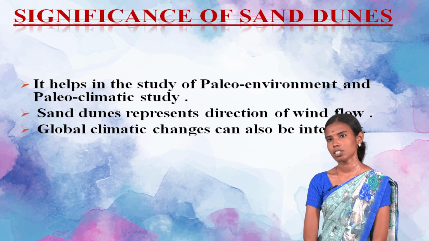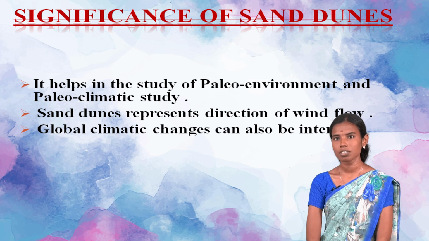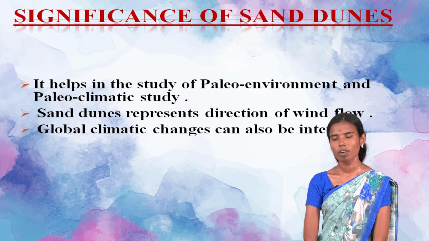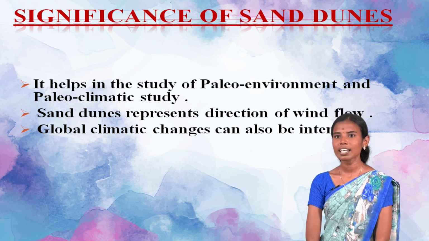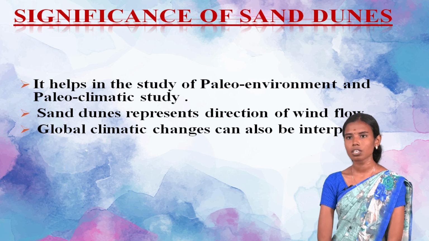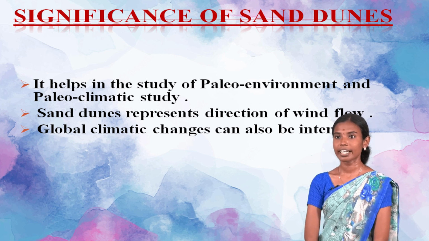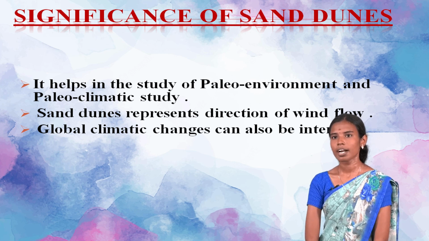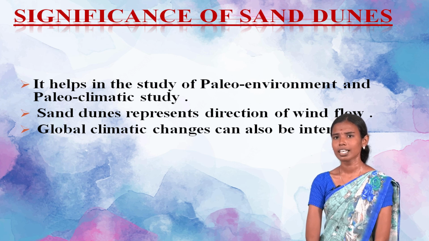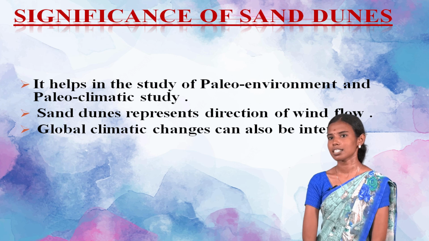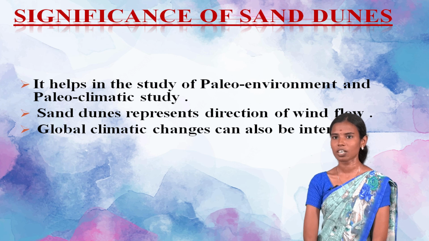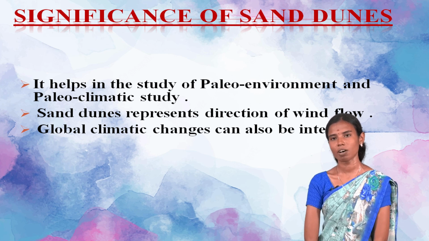Then the significance of the sand dunes. Sand dunes have some specific significance. They help in the study of paleoenvironment and paleoclimate. So sand dunes are used to study ancient life forms and ancient climatic periods. The second one is that sand dunes represent the direction of wind flow. And the third one is that global climatic changes can also be interpreted. So by using sand dunes we can infer global climatic changes and the direction of wind.